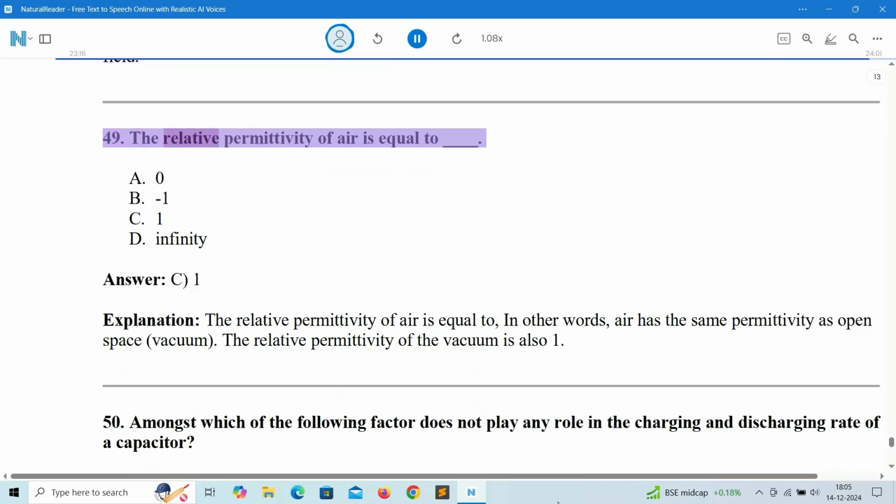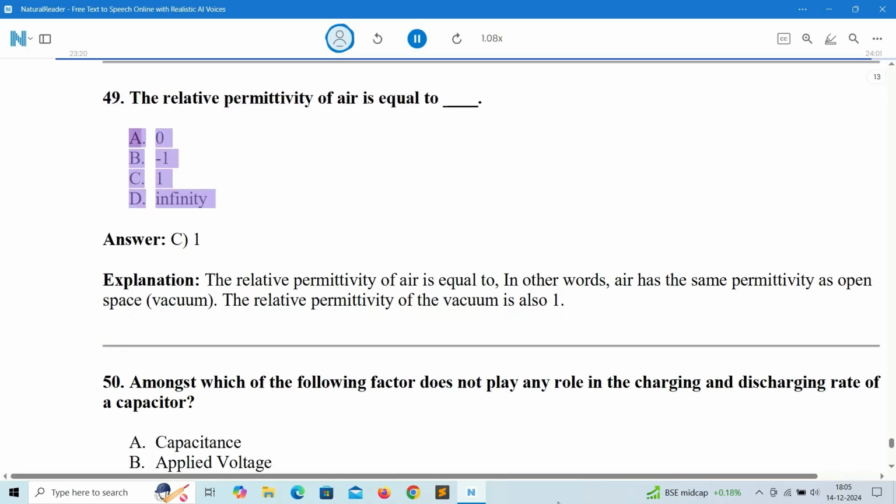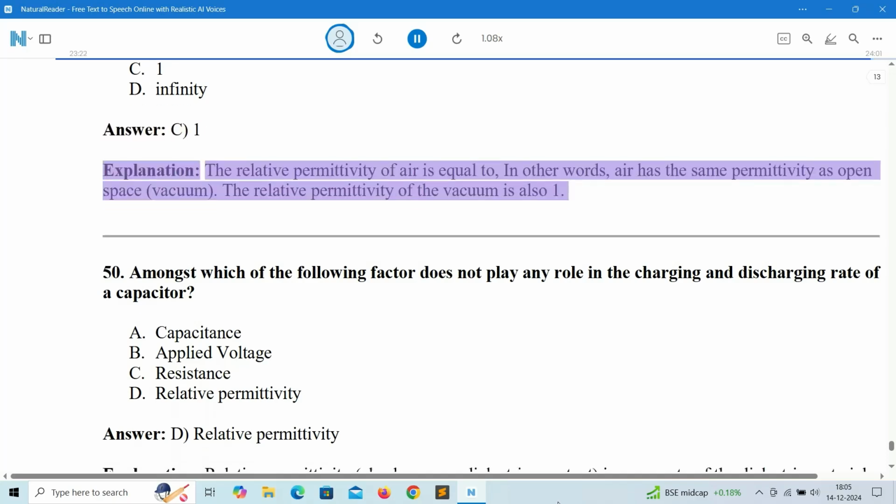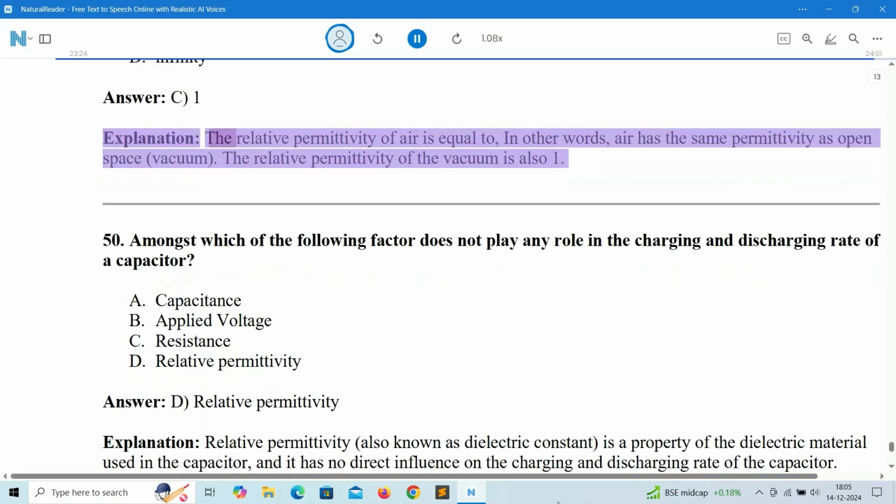49. The relative permittivity of air is equal to: A. 0. B. -1. C. 1. D. Infinity. Answer: C. 1. Explanation: in other words, air has the same permittivity as open space, vacuum. The relative permittivity of the vacuum is also 1.